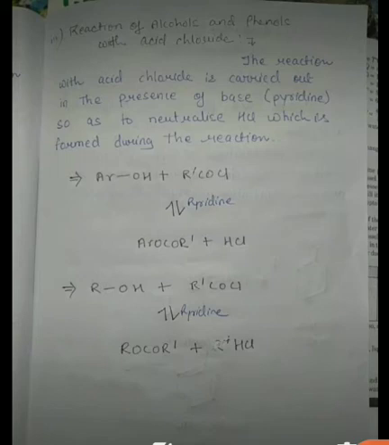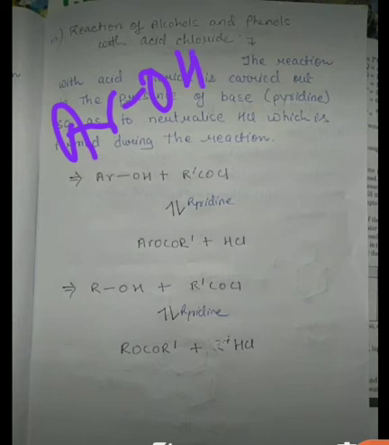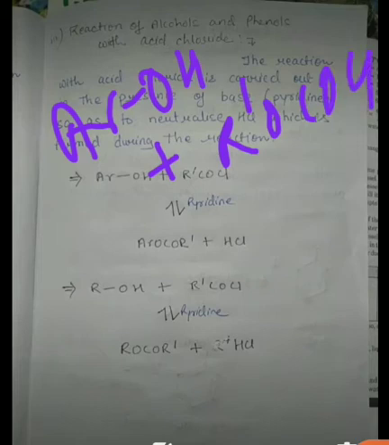So to neutralize HCl, which is formed during the reaction, the base is required, and basically the base pyridine is used. Okay, so students, you can generalize the equation as, if phenols are reacting with acid chloride, that is basically COCl.